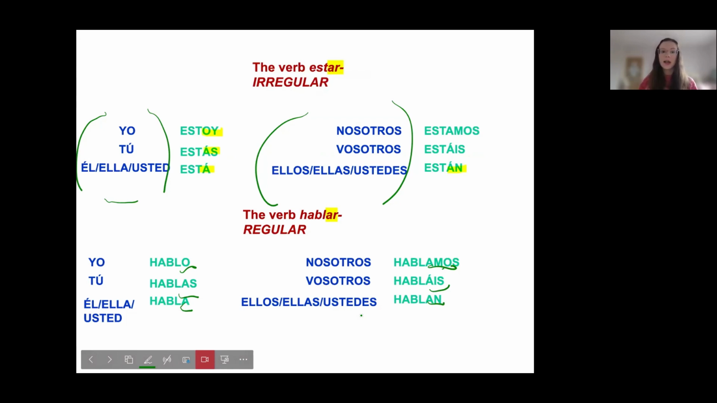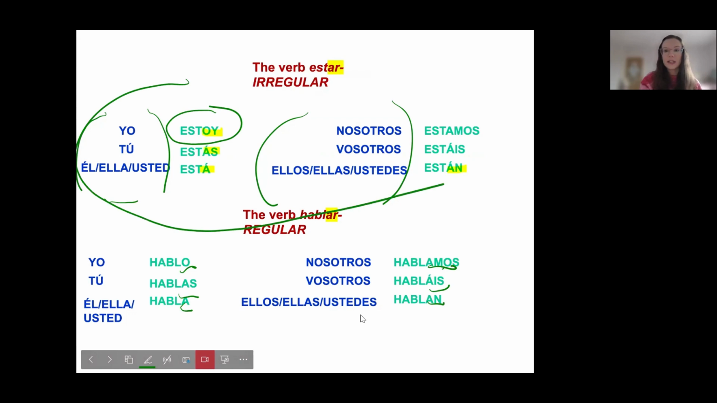So rather than it being estas, it's estás, you accent the A. Okay. And estoy is completely irregular, so that one you just need to memorize. Once again, it is irregular, so you just need to memorize these endings.